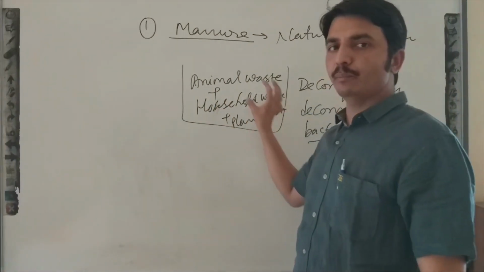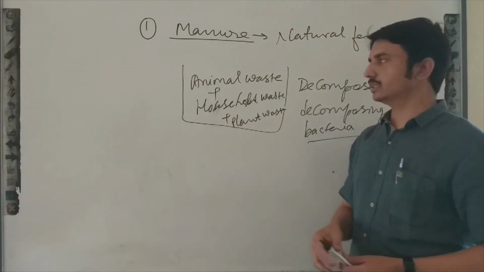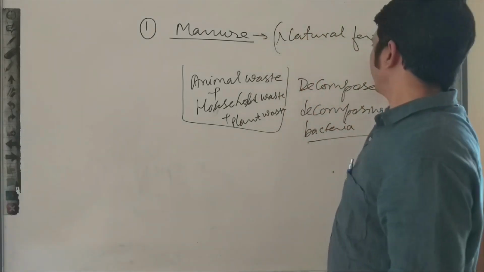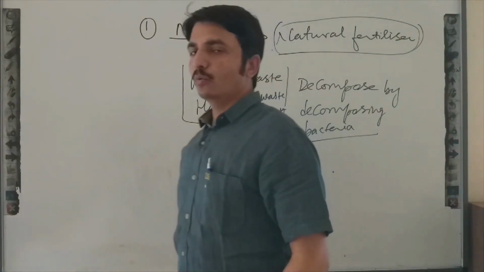So decomposed animal waste, household waste and plant waste is known as manure. And we are preparing manure with the help of natural things. That's why we can say that it is a natural fertilizer.